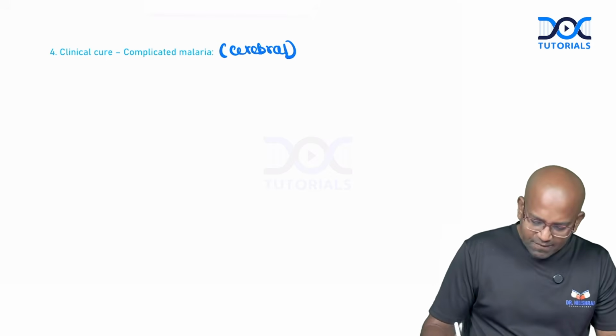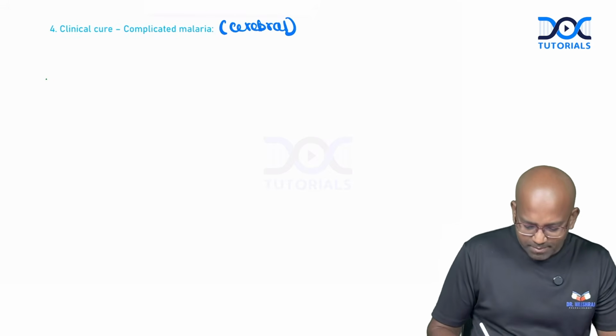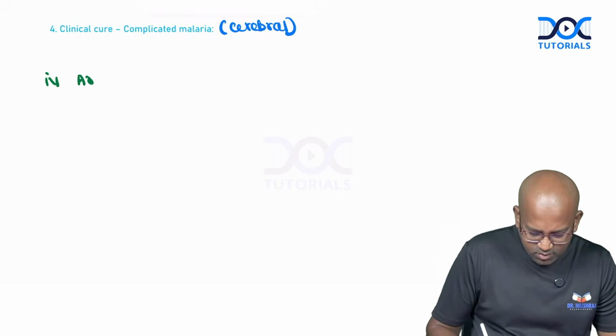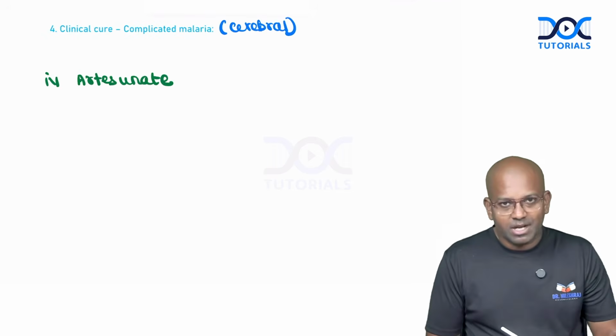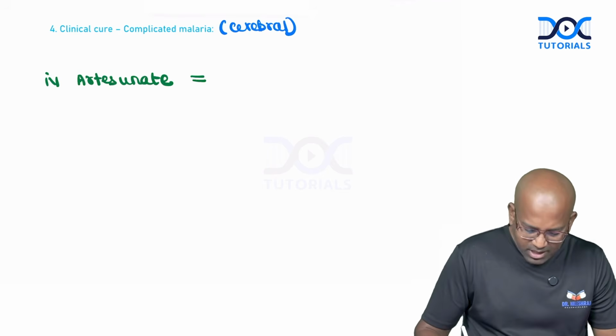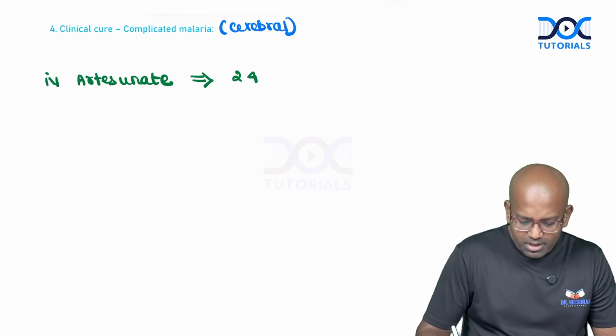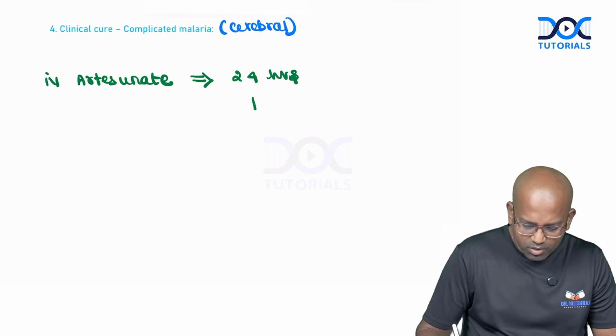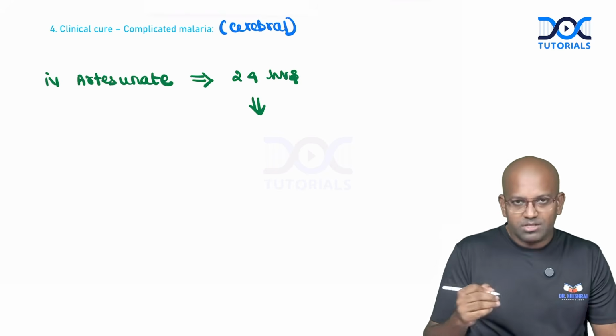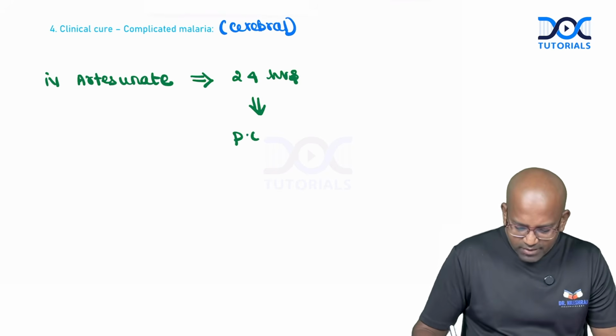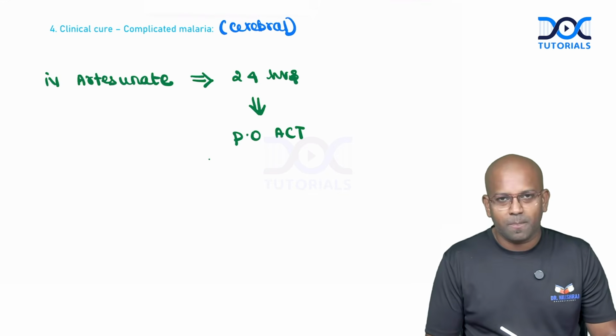In those conditions, we have to admit the patient and administer intravenous artesunate. In a normal adult suffering from cerebral malaria, we have to administer IV artesunate continuously for 24 hours. After that, we have to change the patient to per oral Artemisinin-based combination therapy.